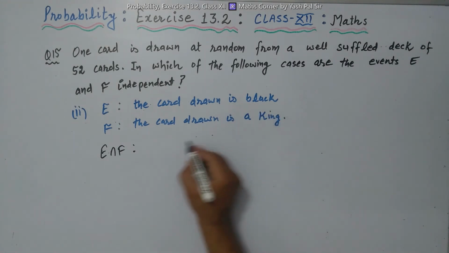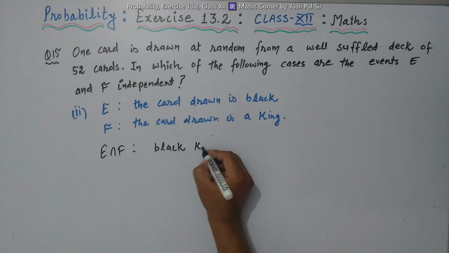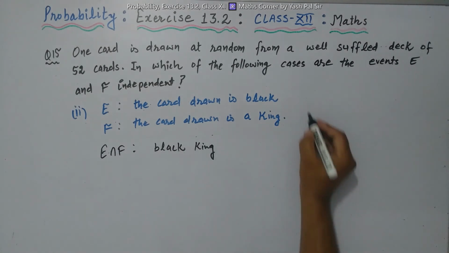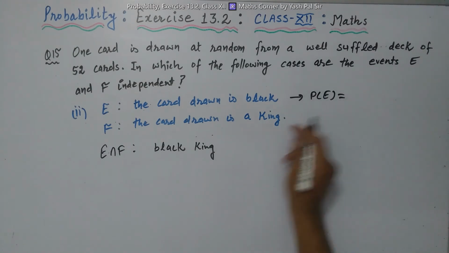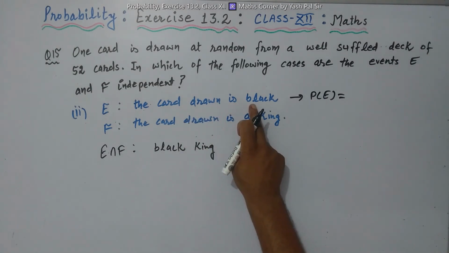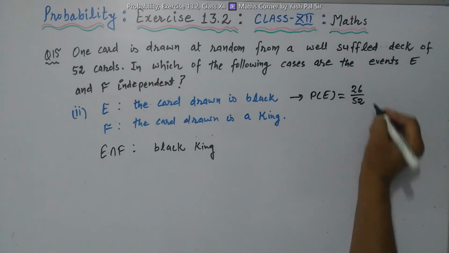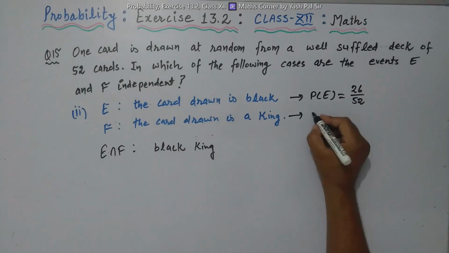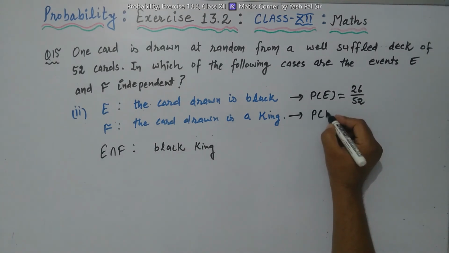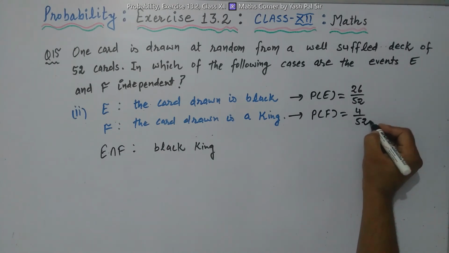Black king. The card drawn is a black king. So here we find the probability of E. How many black cards are there? Total 26 black cards out of 52 cards. F: the card drawn is a king. How many king cards are there? They are 4 out of 52.